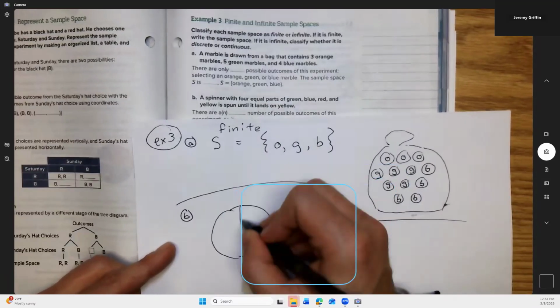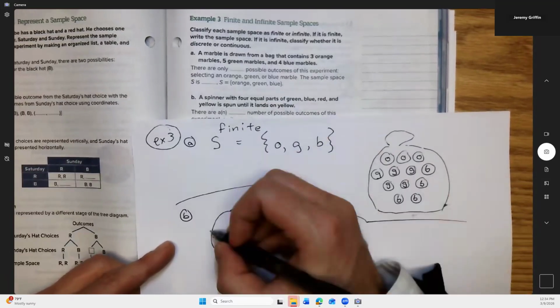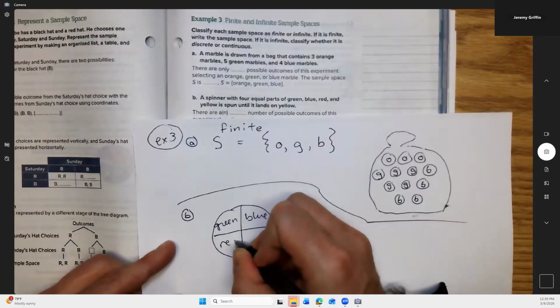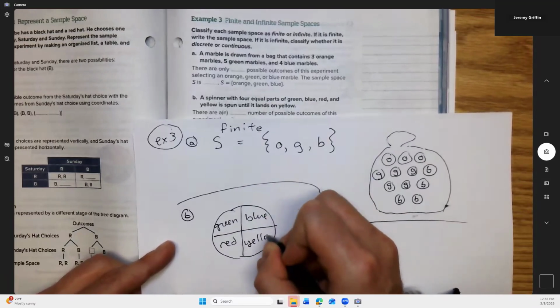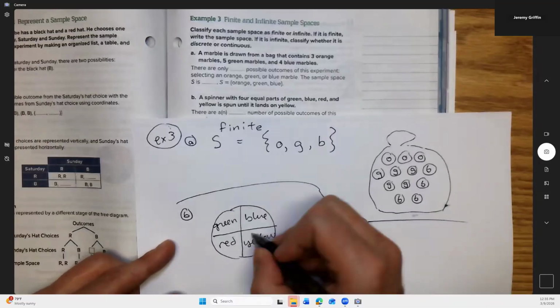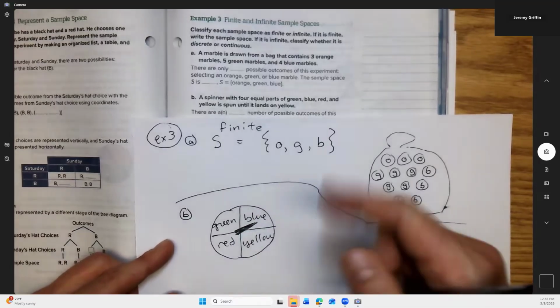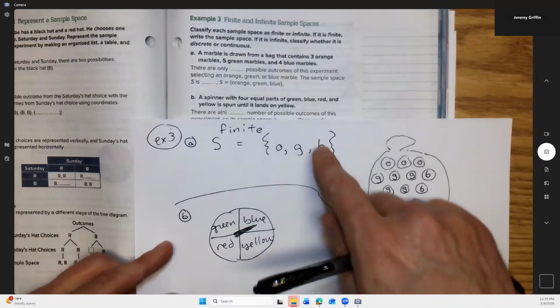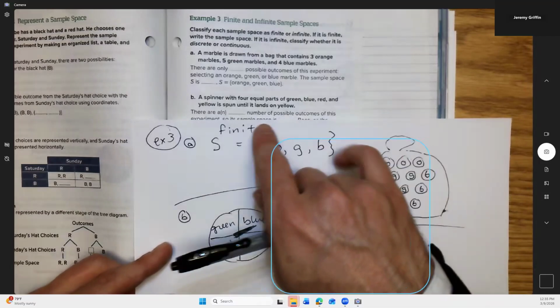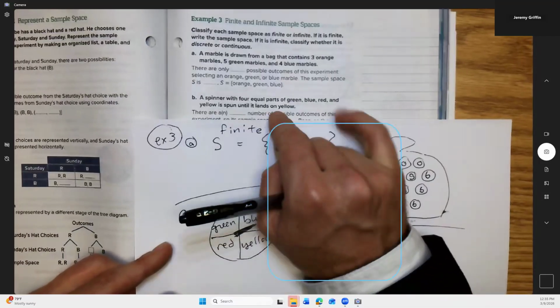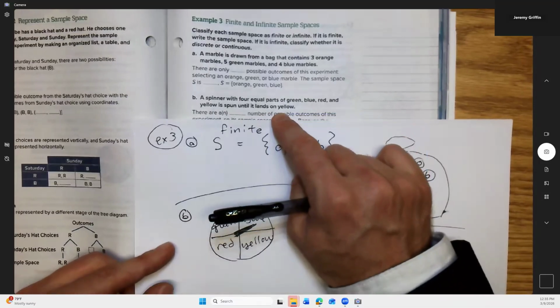Here, so I'll set a picture. All right, so we got green, blue, red, yellow. All right, spinner right there. Got some spinner that's spinning around. Ooh, give it a little flick. See what color it lands on. It says it's always going to be spun until it lands on yellow. Until it lands on yellow.